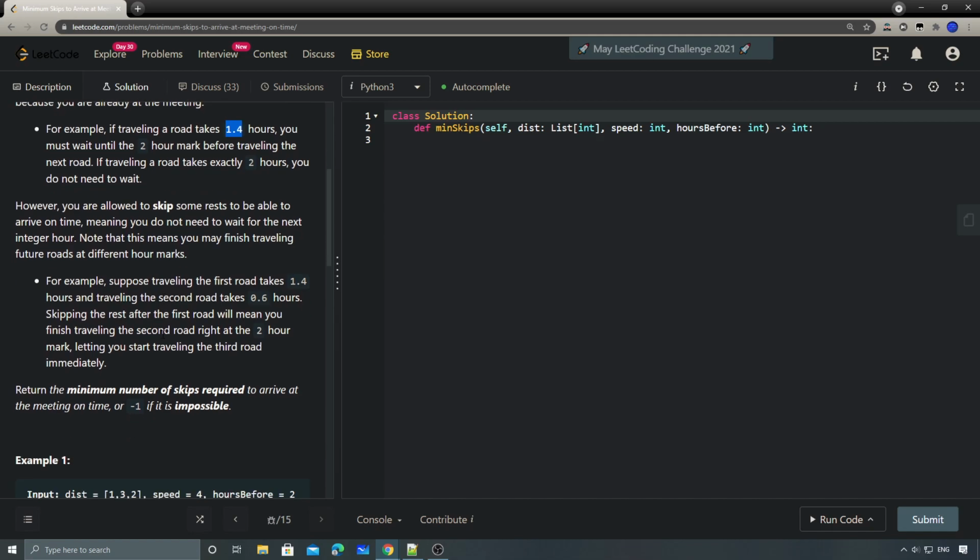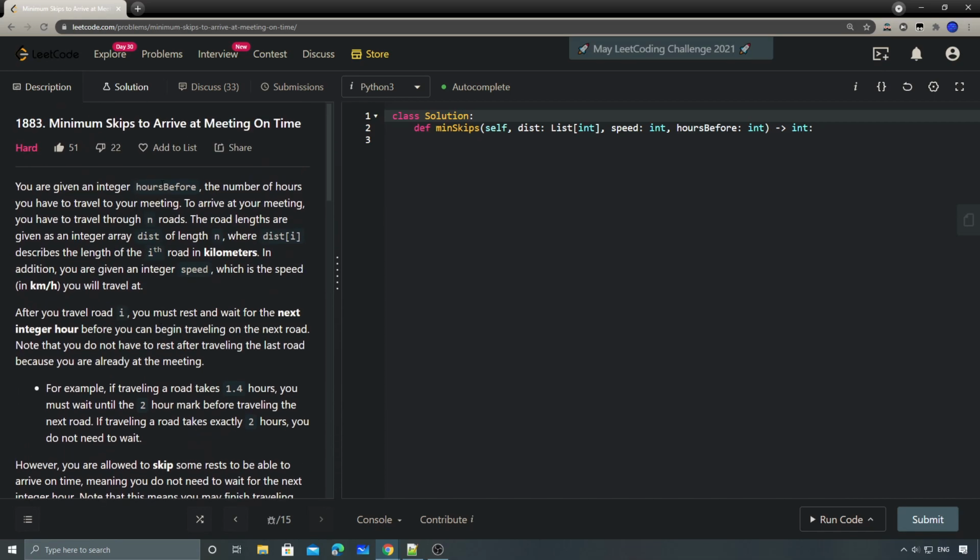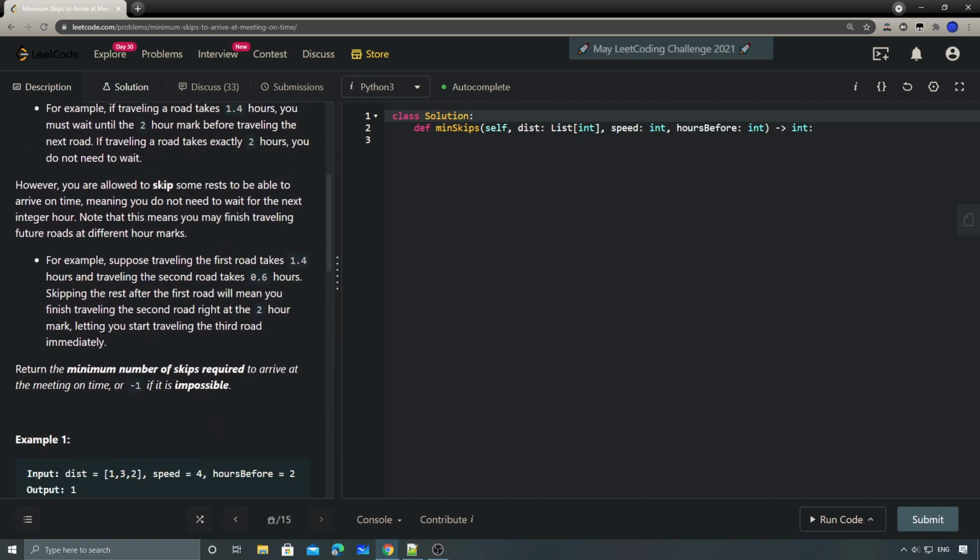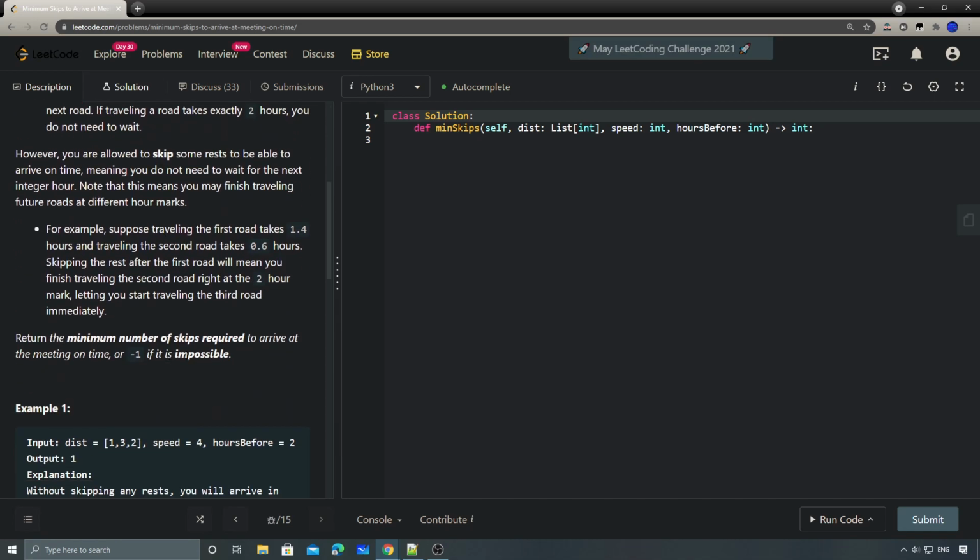Okay, but our goal is that we return the minimum number of skips required so that we can still meet this hours before. If it's not possible, return -1.